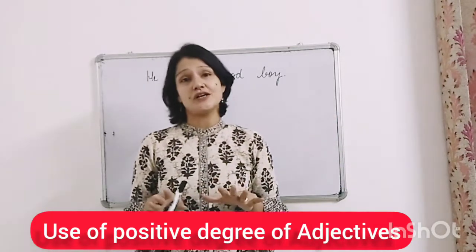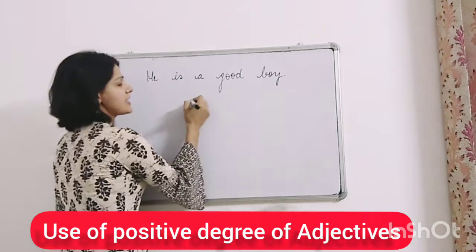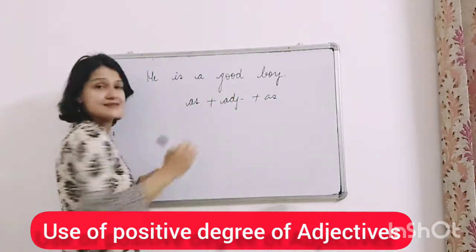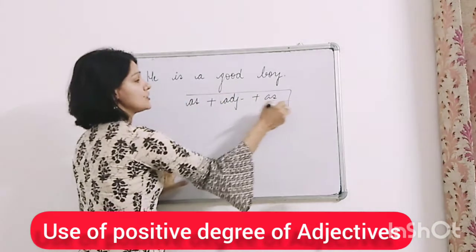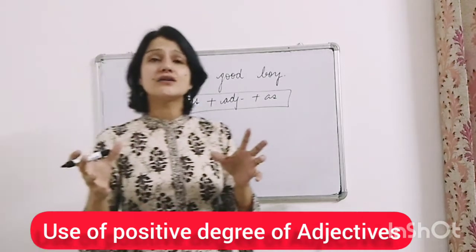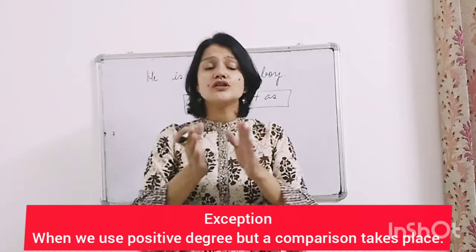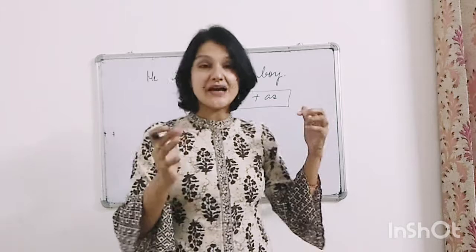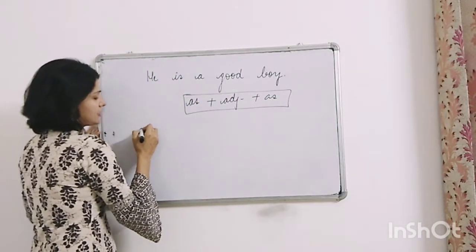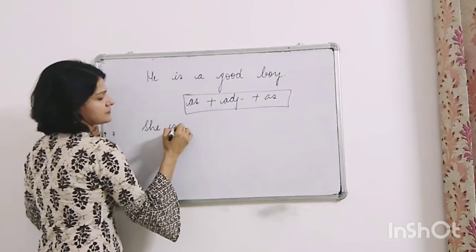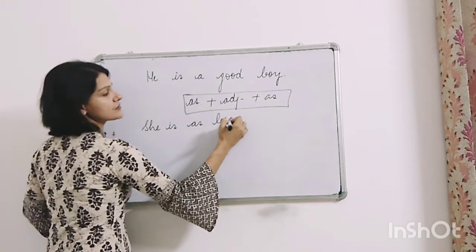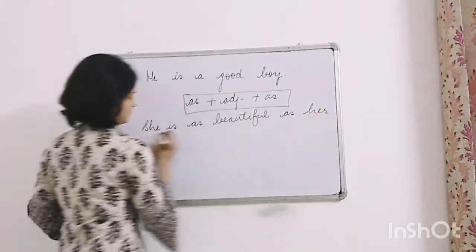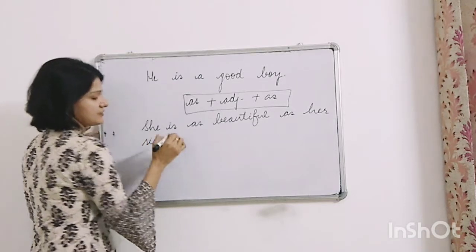The second structure of using positive degree is as plus adjective plus as, right? Now this structure is used when we are comparing the quality of a person with someone else's quality. Now you'll see, she is as beautiful as her sister.